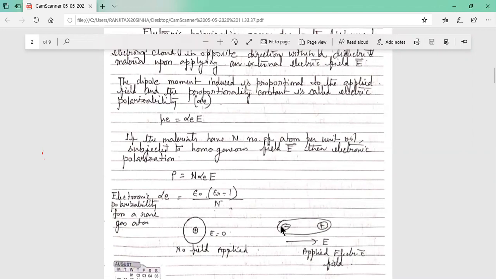So a dipole moment is created, plus charge and minus charge, separated by some distance. So mu equals q d. If you take the distance between the two as d, then mu equals q into d, where q is the charge.